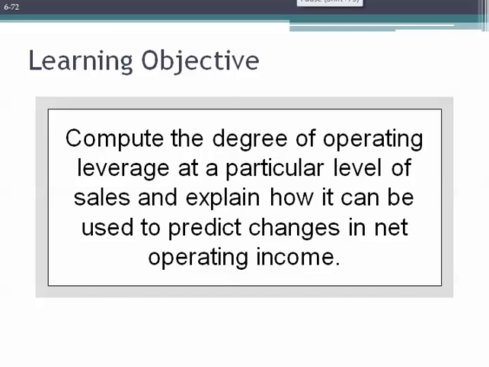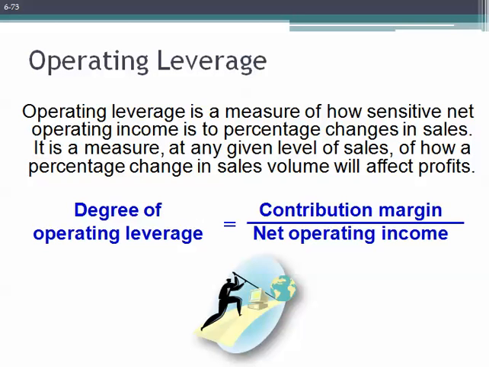For this learning objective, we will compute the degree of operating leverage at a particular level of sales and explain how it can be used to predict changes in net operating income. Operating leverage is a measure of how sensitive net operating income is to percentage changes in sales. It's a measure at any given level of sales of how a percentage change in sales volume will affect a company's profits. Specifically, it's calculated by dividing our contribution margin by our net operating income.